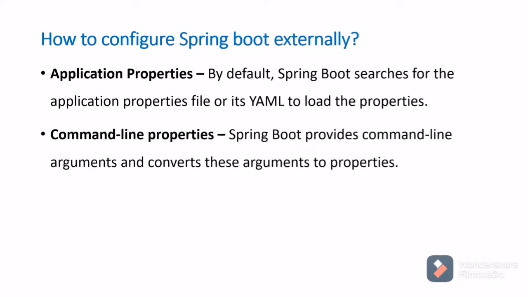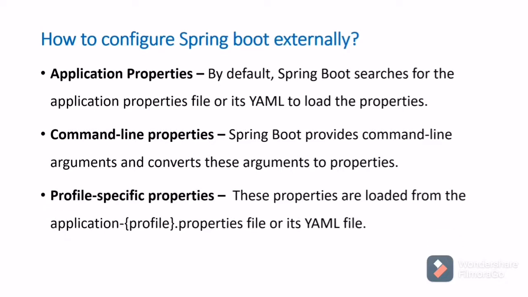Then command line properties. Here Spring Boot provides command line arguments and converts these arguments to properties. Then profile specific properties. We may have in our project lower environments, higher environments, like that. If you want to separate those environments and have configurations for those specific environments, then we can go for profile specific properties. It is also like application.properties, but here application hyphen the profile name, whatever environment name we have, we can mention that here.